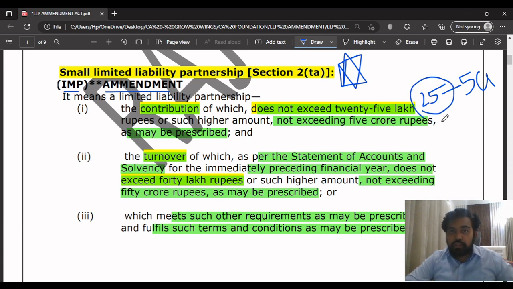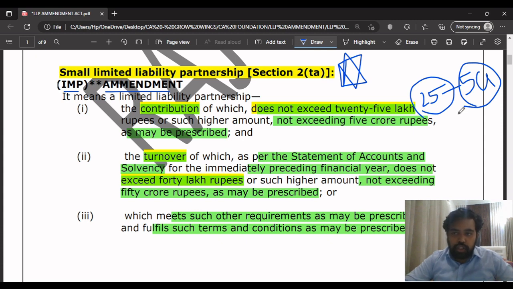Means if it exceeds 25 lakhs, it is not a small LLP. But this limit of 25 lakhs can be raised to a higher amount, up to 5 crores. But the government has not exceeded this limit. They have given it in the definition itself that in the future they might extend it to 5 crores. You understood what they are saying here?